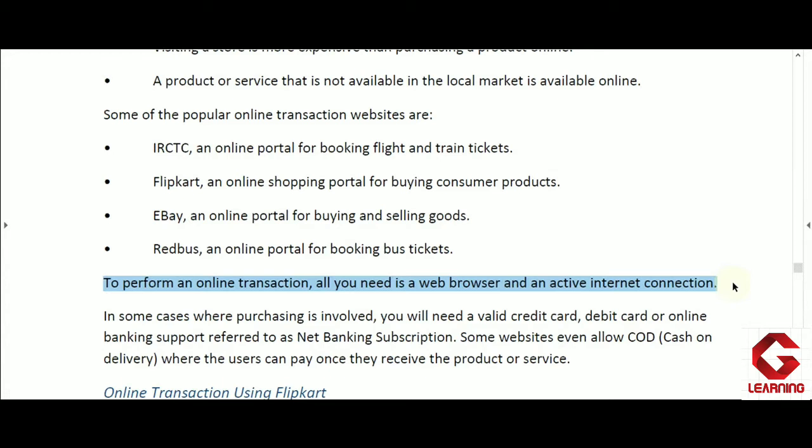And just to complete an online transaction, what we actually need is one web browser, and this web browser may be Google Chrome, Internet Explorer, or Mozilla Firefox. This is the software where we are opening that website, and to do all this we need an active internet connection also. So for online transaction we need web browser software and an active internet connection.